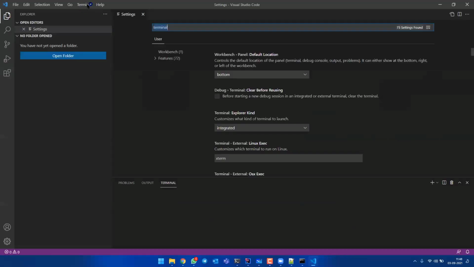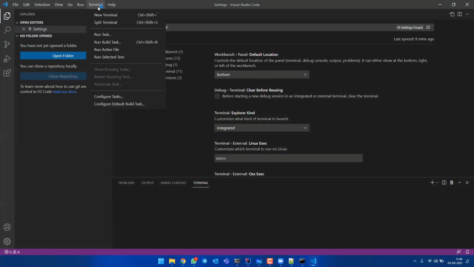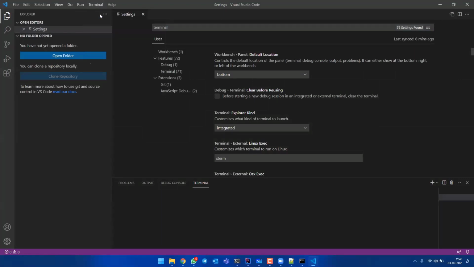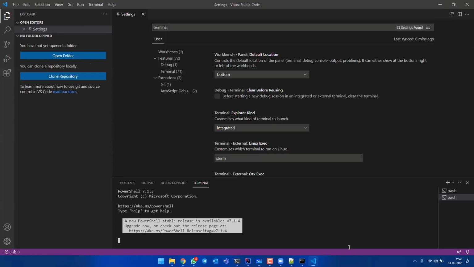Whatever you do in this Visual Studio Code terminal, the terminal is nothing but your PowerShell itself. So I don't know why it is not working. Maybe this terminal of yours and this terminal may be different. See, this terminal, aka PowerShell, and the PowerShell which I have in my computer are one and the same. So it has to work. But you're telling that only in CMD it is working.